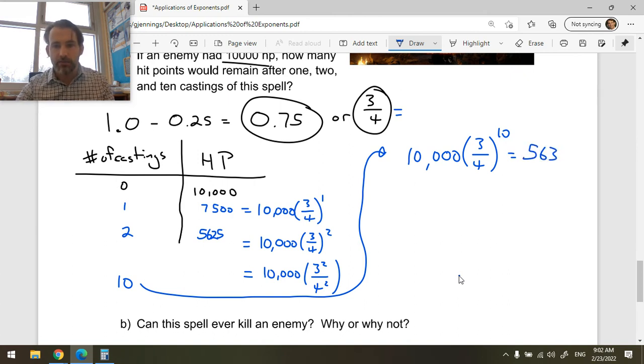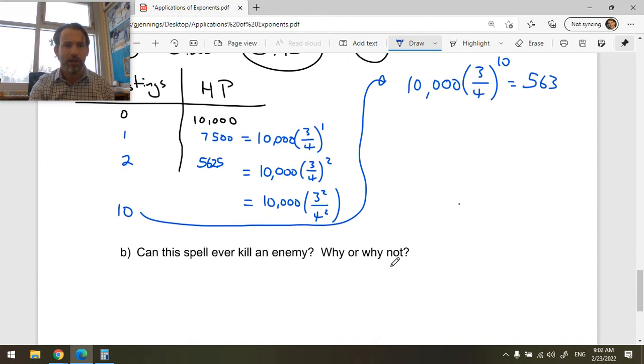So with 10 castings of this spell, we've done nearly 10,000 points of damage, about 9,400 points of damage in 10 castings. And so that's working out to an average of about 900 points of damage per casting. But if we kept casting, would they ever die? Would they ever die? And the answer might not surprise you now.